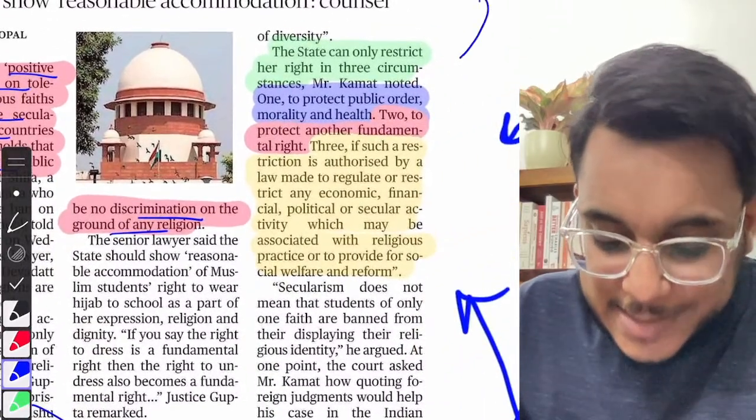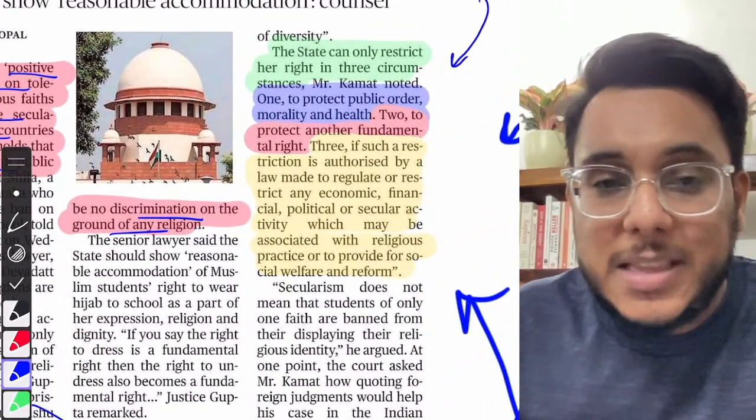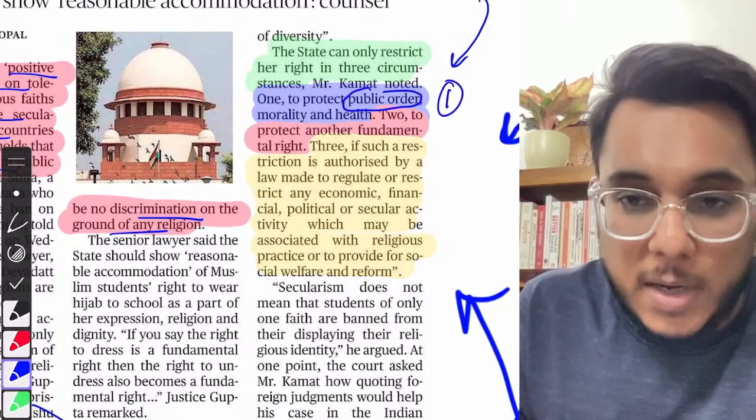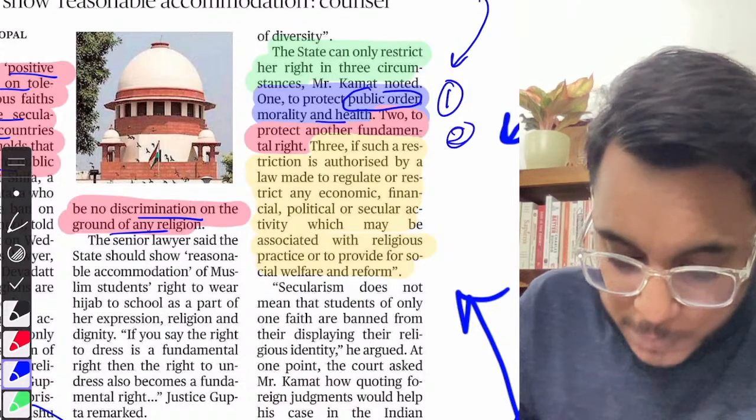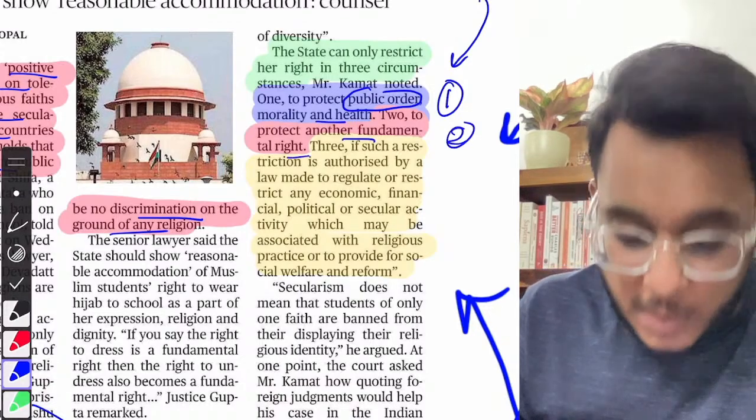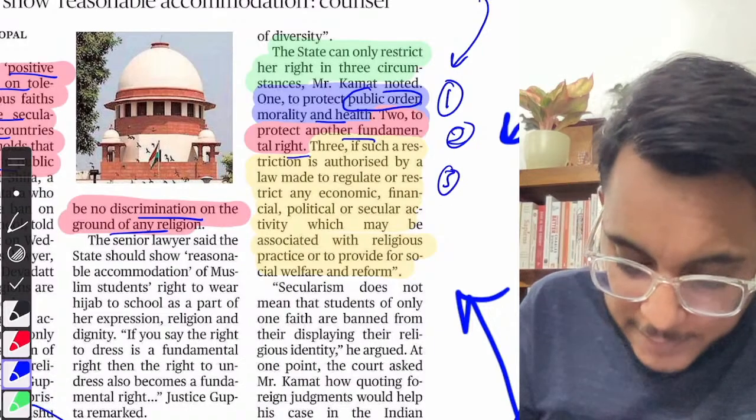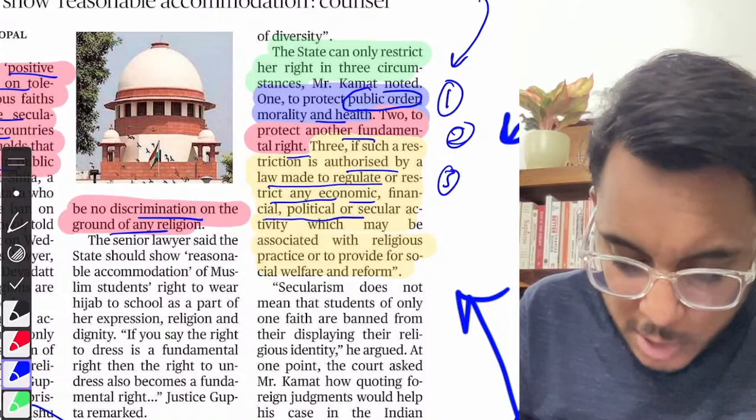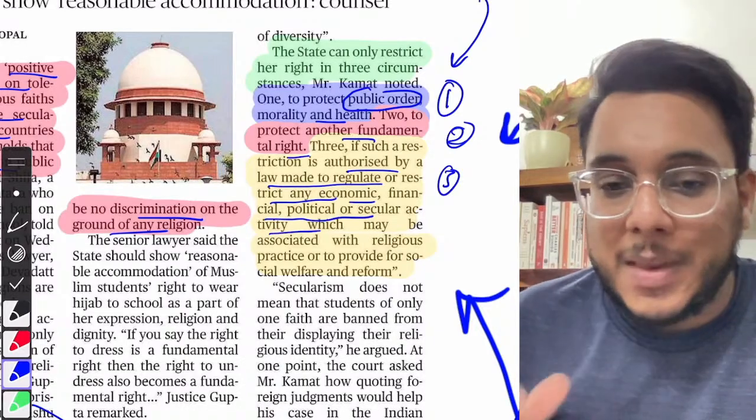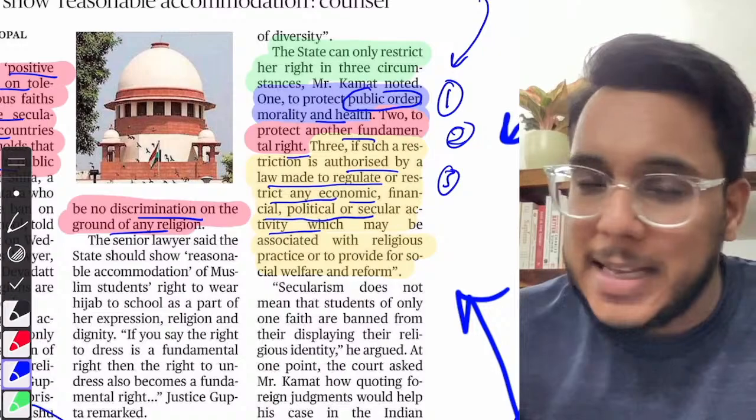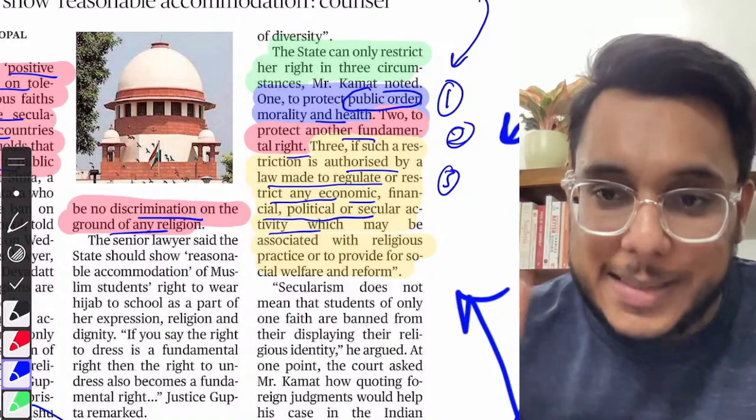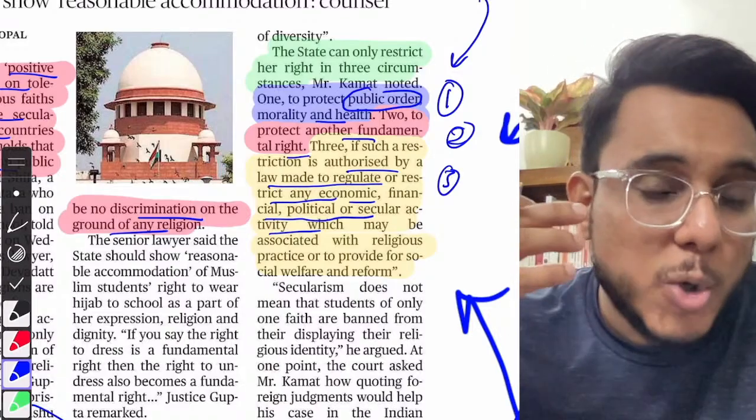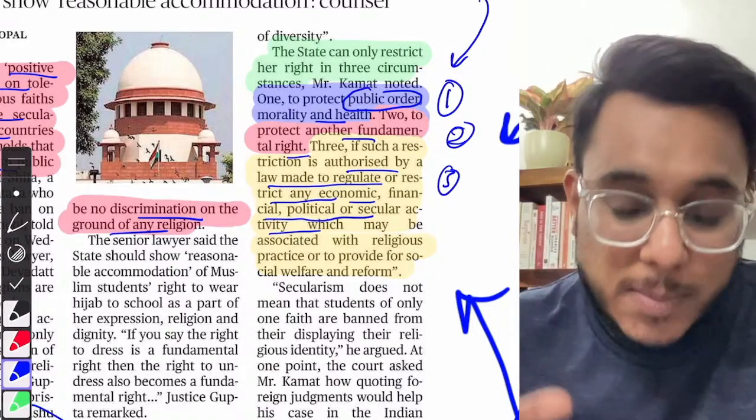Here it has been said that the state should restrict religion only in three circumstances. Number one, to protect public order, morality and health. Number two, to protect another fundamental right. And number three, if the restriction is authorized by a law made to regulate or restrict an economic, financial, political or secular activity. Now the wearing of the hijab is not impacting any public order. Secondly, it is not coming in conflict with other fundamental rights. And third, there is not any law which is banning this particular kind of thing.